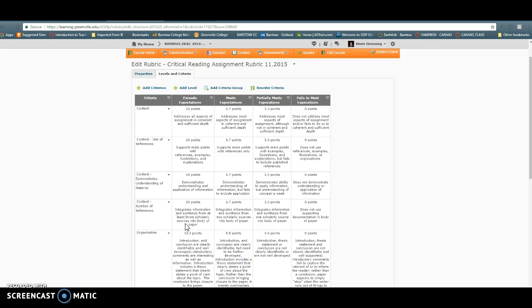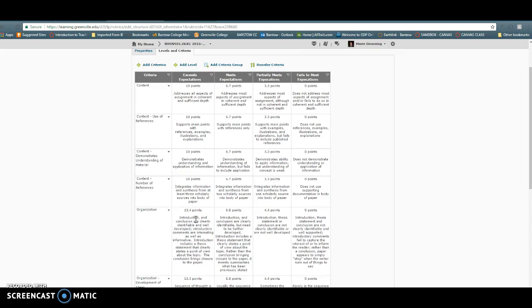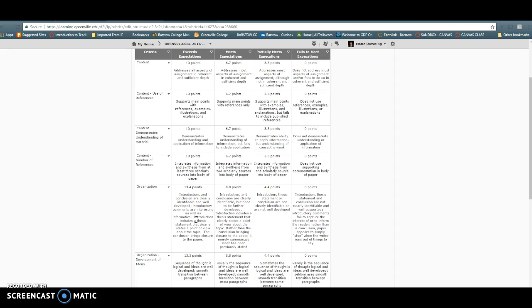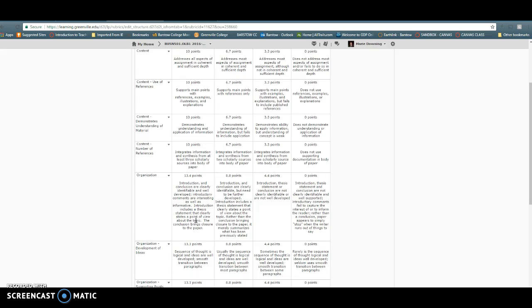those full 10 points. If you've only used 2, you're going to get 6.7 points. If you've only used 1, you'll get 3.3 points. If you don't use any supporting documentation in your paper whatsoever, you'll get 0 points there. So make sure that you include the correct number of resources. Organization, I'm looking for an introduction and a conclusion. I'm just looking for writing that is based in academia.